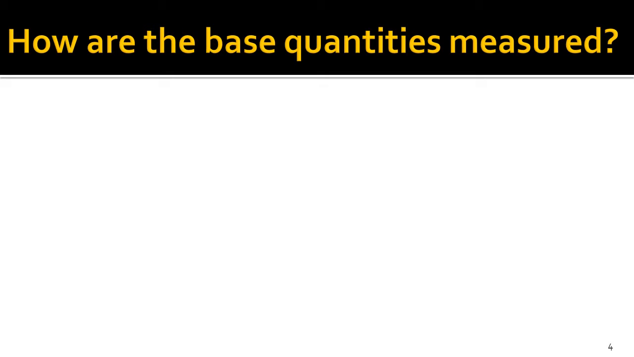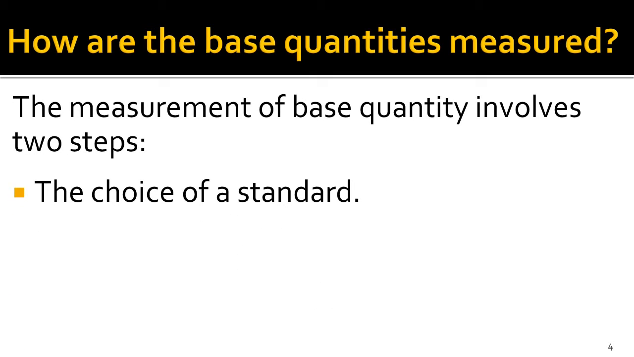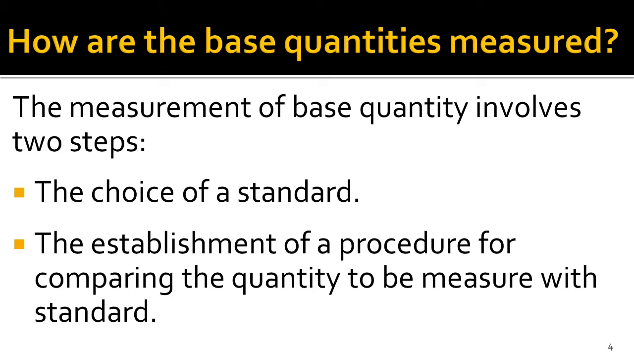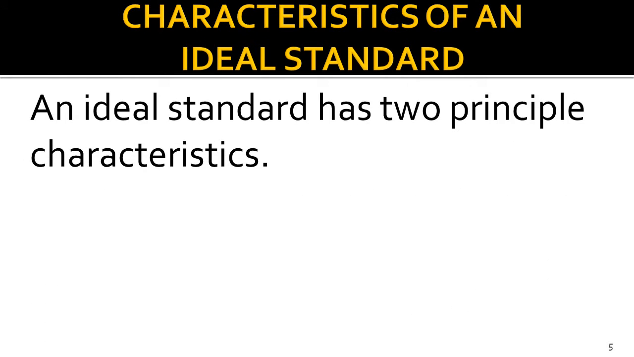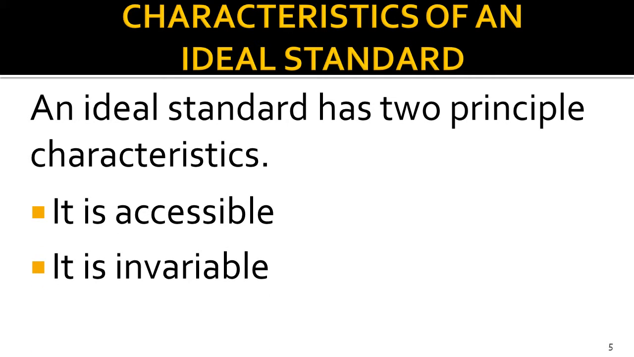Now coming back to the question, the measurement of the base quantities involves two steps. The first step is choice of standard and the second is establishment of the procedure for comparing the quantity to be measured with standard. An ideal standard must have two characteristics: it should be accessible and it should be invariable.